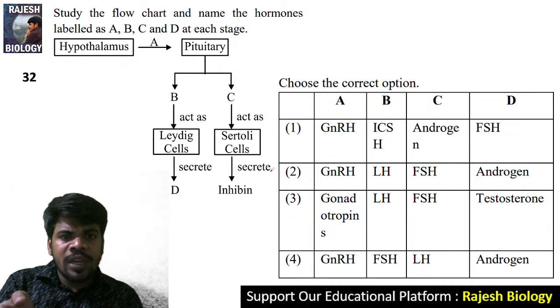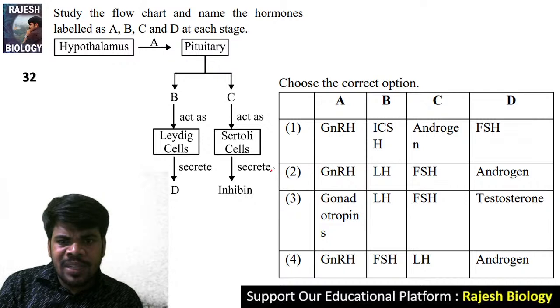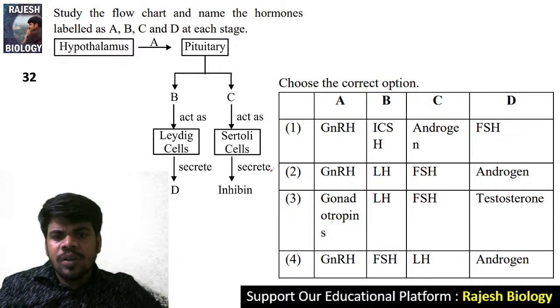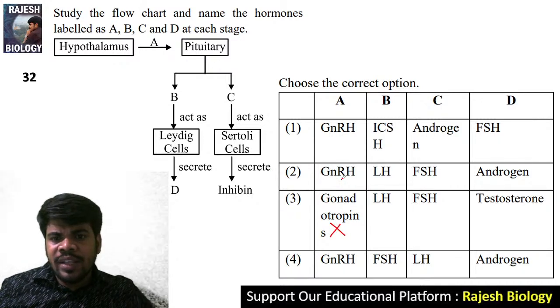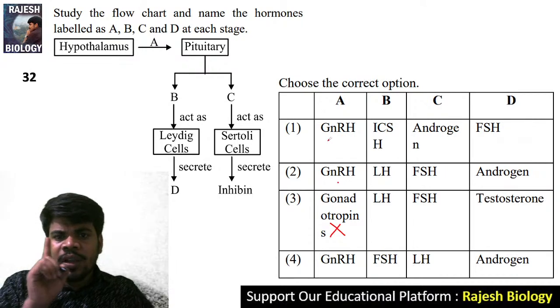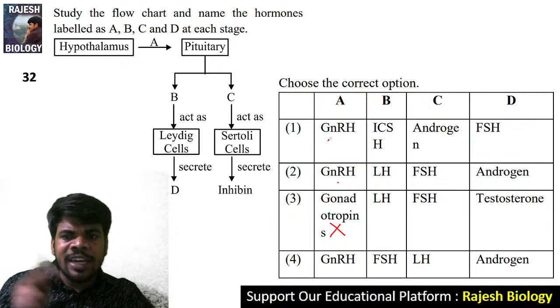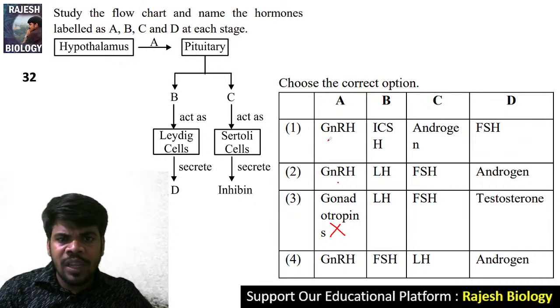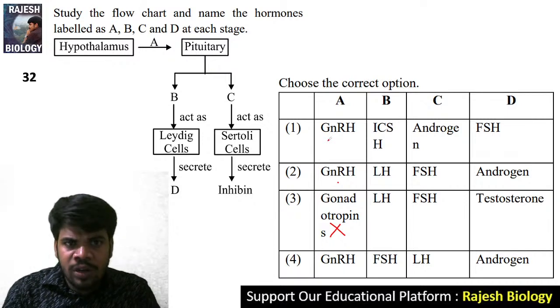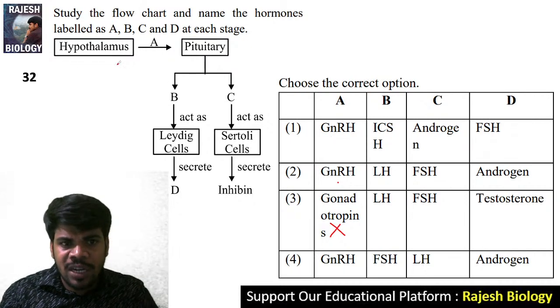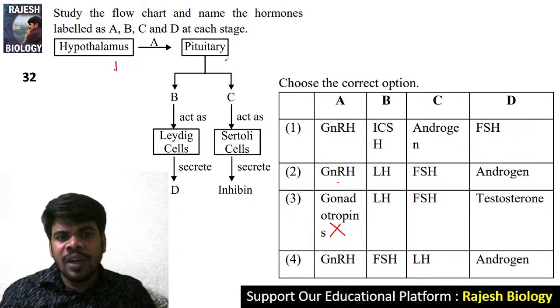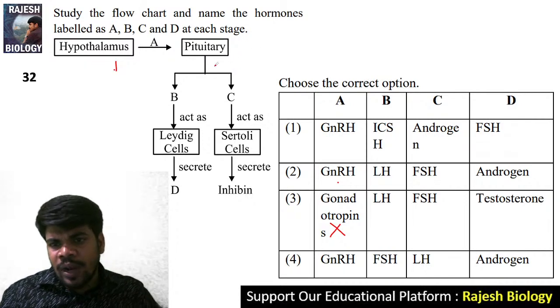Hypothalamus is going to stimulate the pituitary by secreting what? It is not gonadotropin, it is releasing hormone and inhibiting hormone. These two hormones are only secreted by the hypothalamus. With releasing and inhibiting hormones only, it controls the pituitary. That means it controls the master gland. That's why hypothalamus is the master controller. And the pituitary gland releases all the remaining hormones which stimulate the remaining glands.